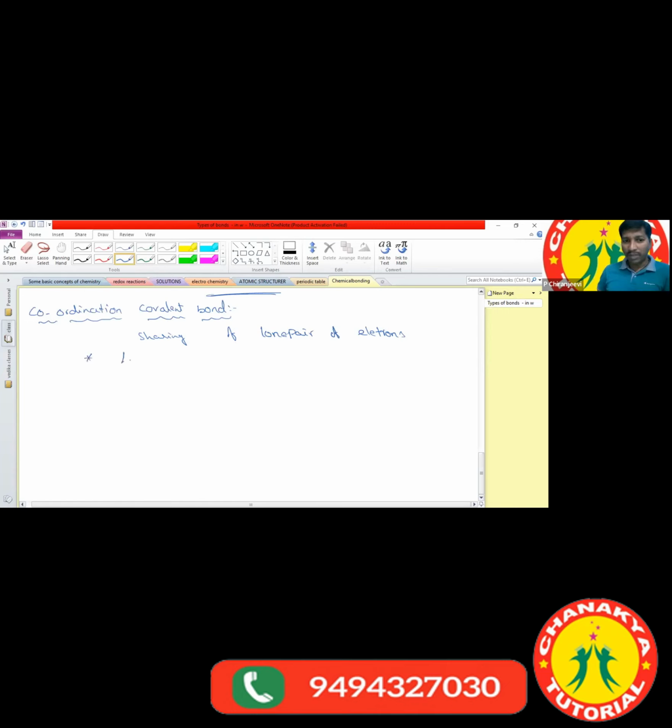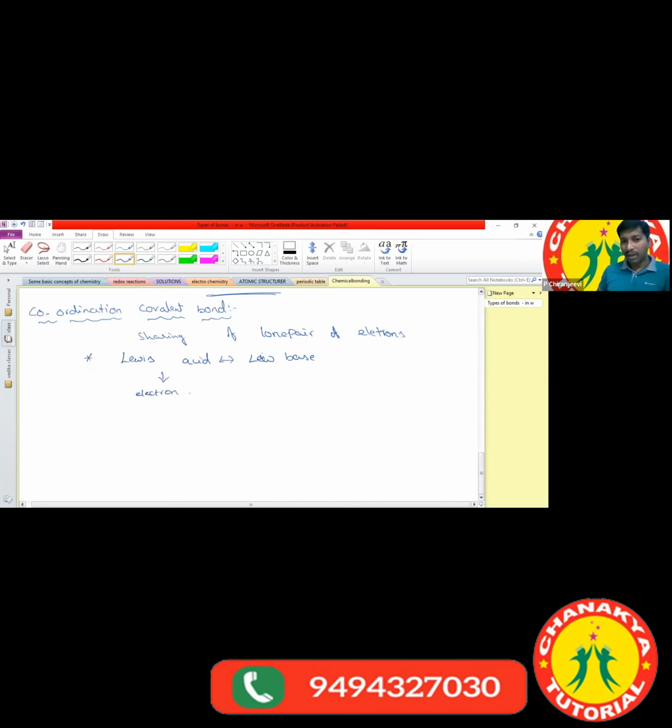The bond which is present between Lewis acid and Lewis base we can also call a coordination covalent bond. Which one can we call a Lewis acid? What is meant by the Lewis acid?